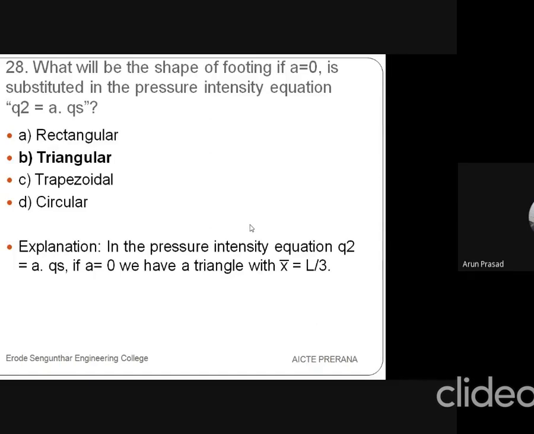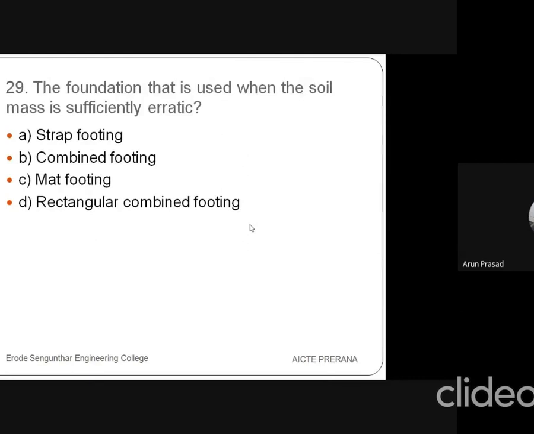The next question is, the foundation that is used when the soil mass is sufficiently erratic. The first option is strap footing, second option is combined footing, third one is mat footing, and fourth one is rectangular combined footing.